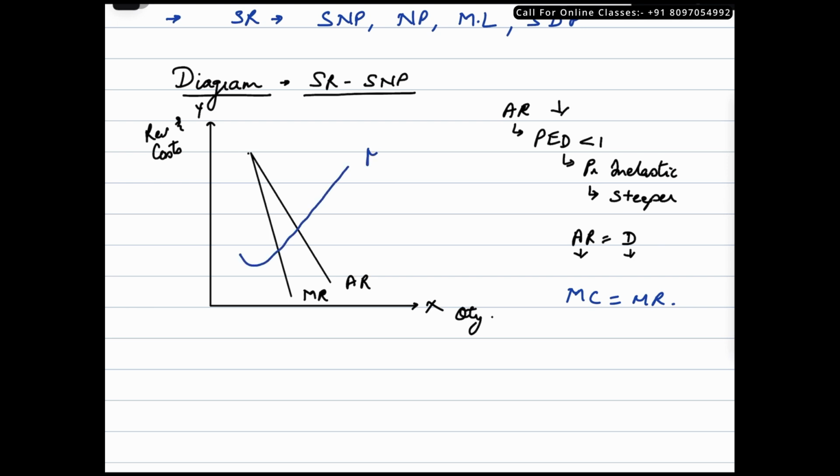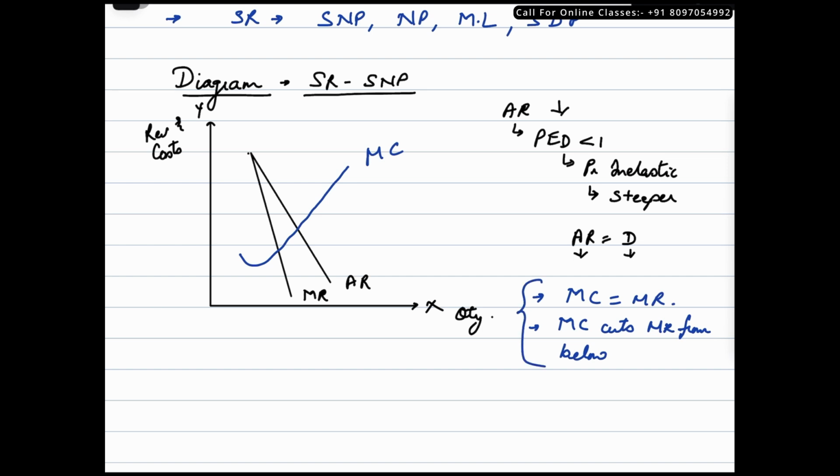Let us say this is the marginal cost curve. Now this marginal cost curve is intersecting the marginal revenue curve from below at this particular point, correct? Let me just write down the second condition again. A lot of children tend to forget this. So MC cuts MR from below. These are your profit maximizing conditions, correct?